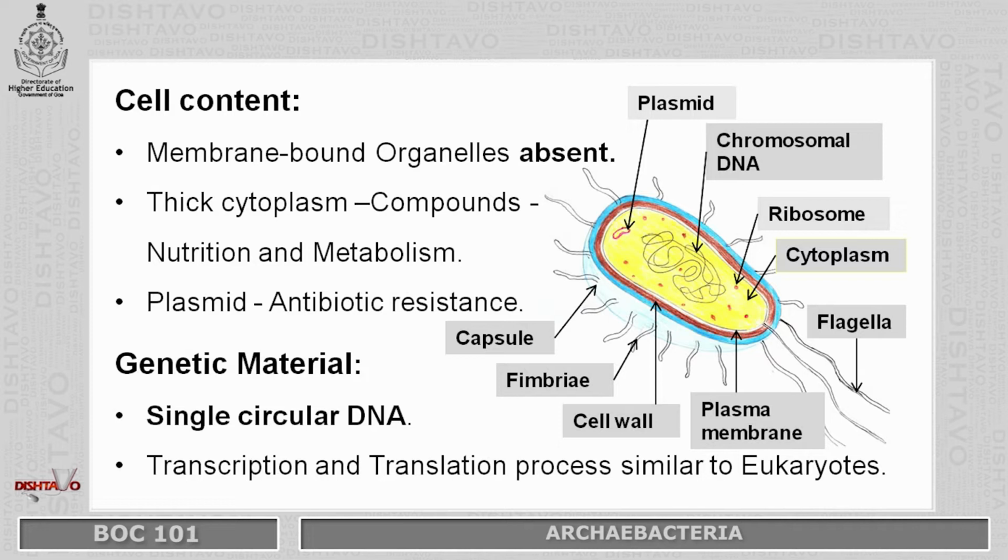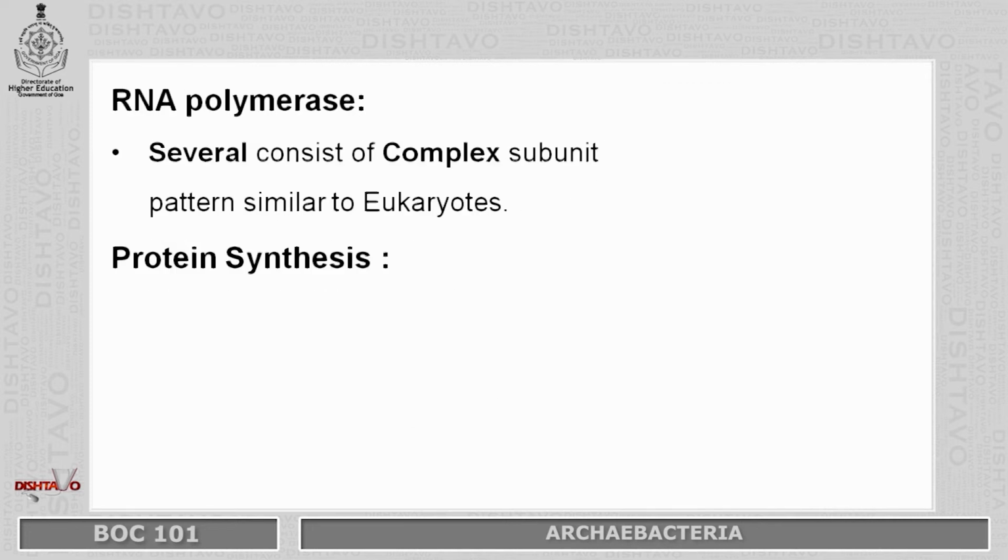Next is genetic material wherein a single circular DNA is present and they show transcription and translation processes which are very similar to eukaryotes. Next is RNA polymerase. They are several in number and consist of complex subunits which are very similar to eukaryotes.